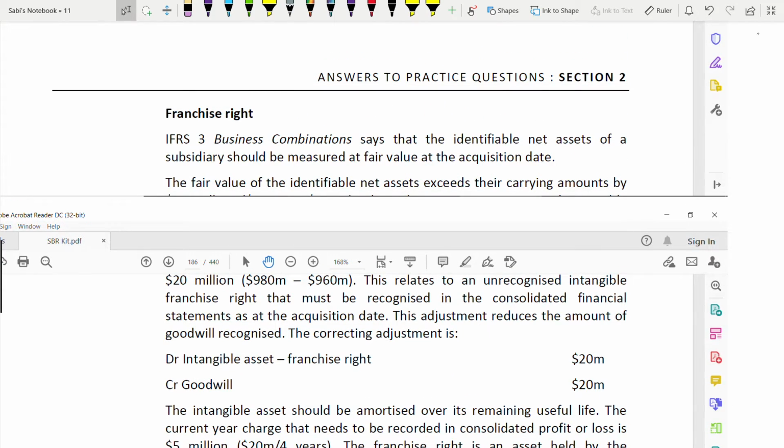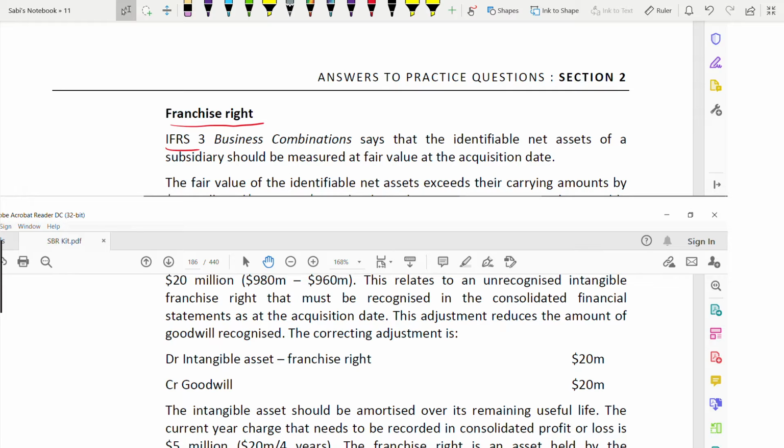Now let us go to the second one, and you need to write the second subheading: franchise right. And now we begin. Here also, the same way, if you see the pattern, we started with the standard. What does IFRS 3 have to say for this franchise right? Before it was for deferred consideration, now it is for the franchise right. Why? Because it is a part of net assets. It is an intangible asset, and it comes in the part of net assets.